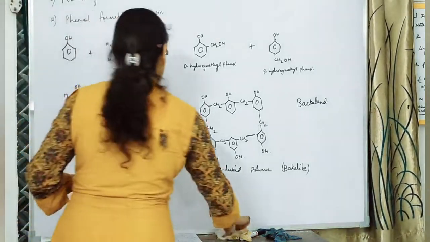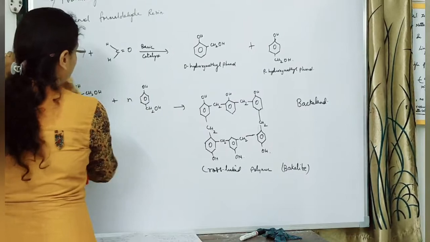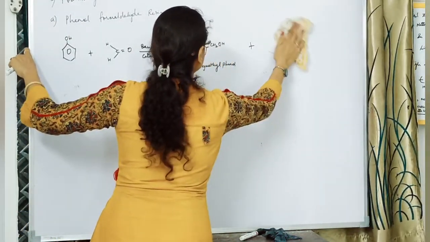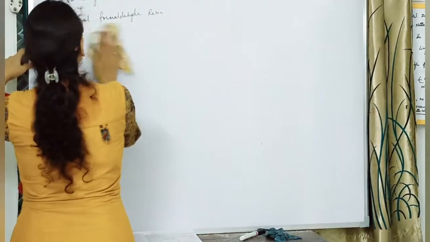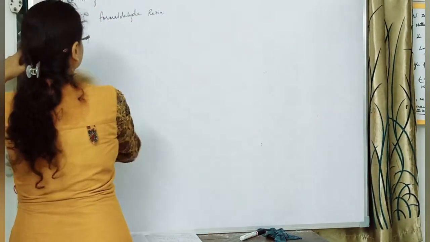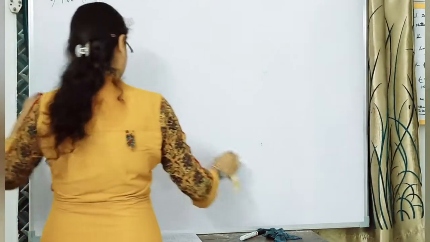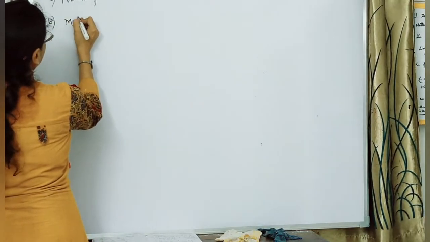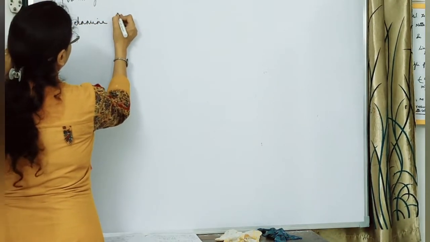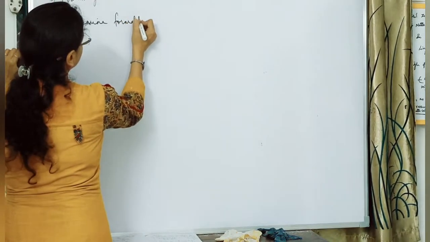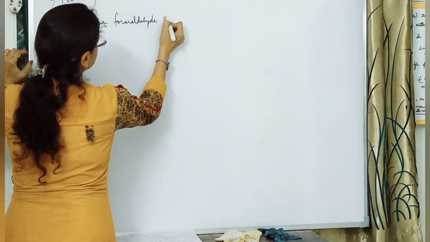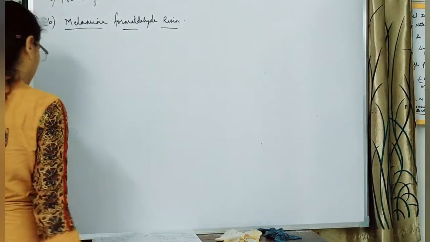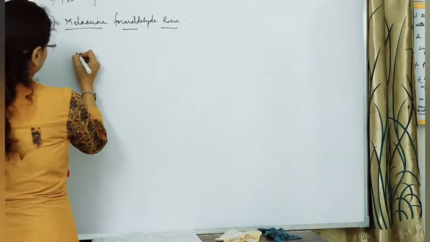We'll move on to the next type of our formaldehyde resin, that is our melamine formaldehyde resin. Now first of all, let us understand what is melamine. Let me write down the structure of melamine first, then I will explain it to you.